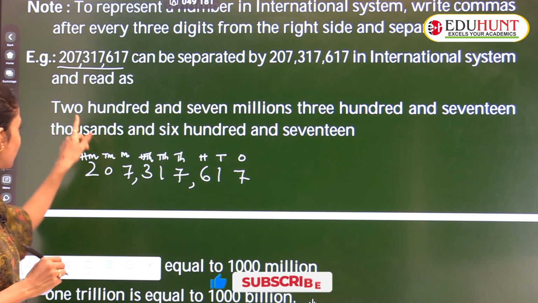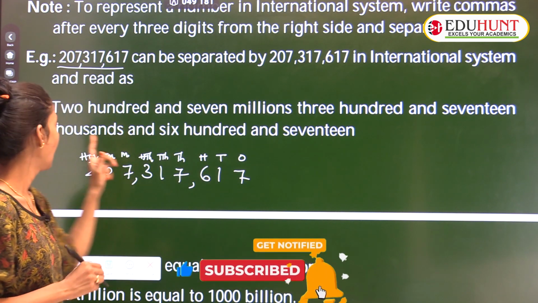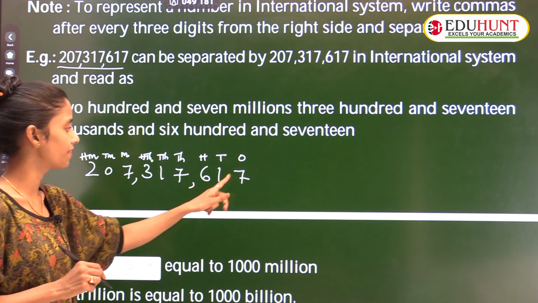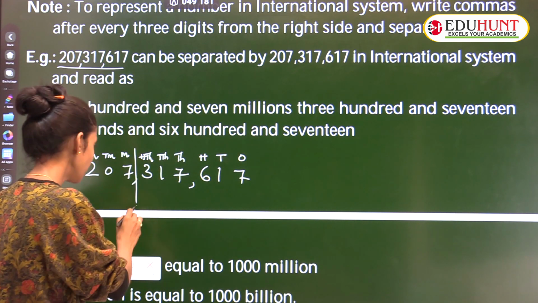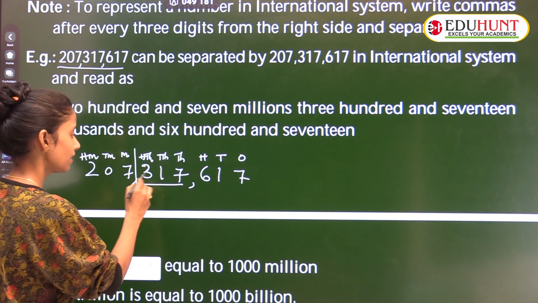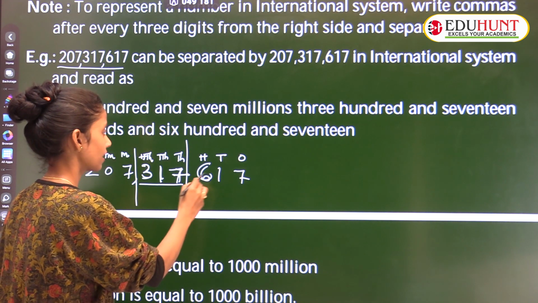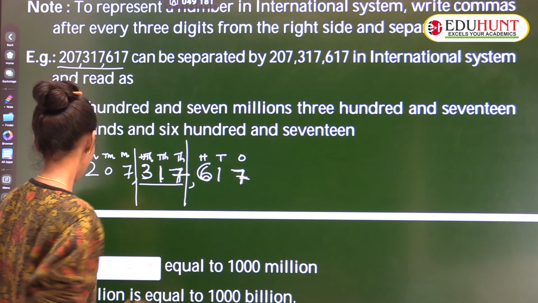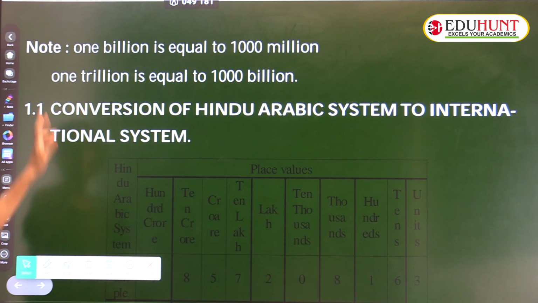207 million. See, 207 million, this story is over. After that, 317,000. This story is over. After that, 617. So here it is clear how to read it. After this, see, 1 billion is equal to 1,000 million, sorry, and 1 trillion is equal to 1,000 billion.